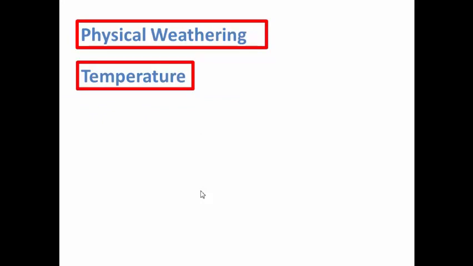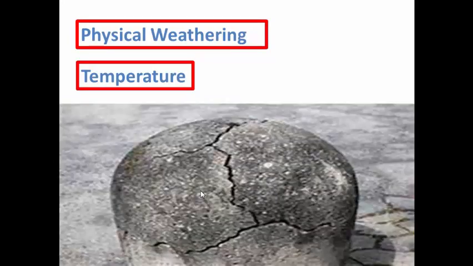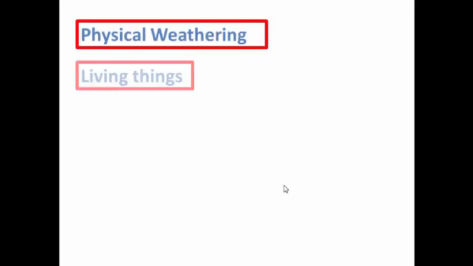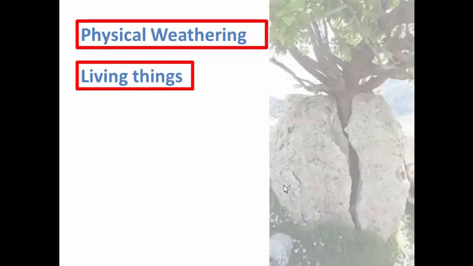And now we have temperature. You know that in the summer the rock may extend a little bit, and after this, in winter, it will contract a little bit too. So this extension and contraction may break down the rock. Here, finally, we have a living thing. Look at this picture.